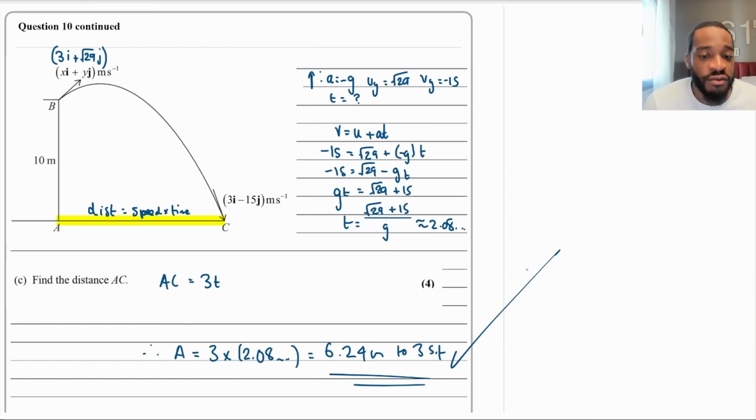And that's it. That will give you the 4 marks for part C. And that is question 10 finished.